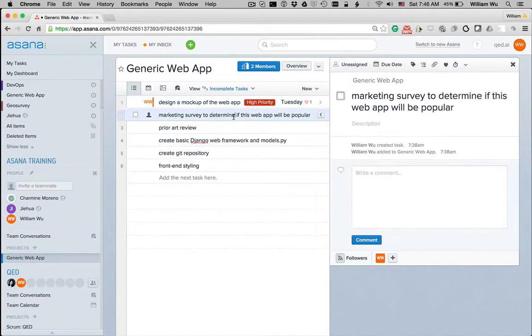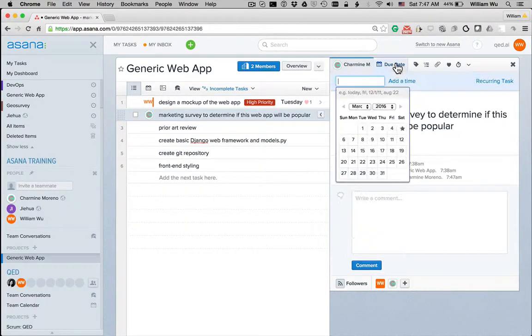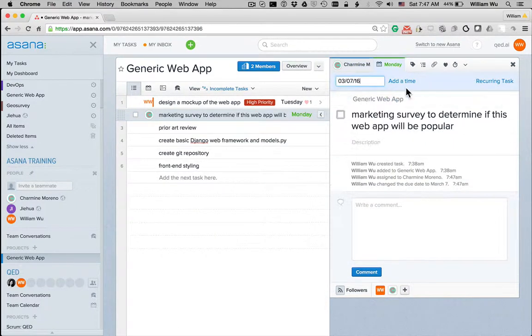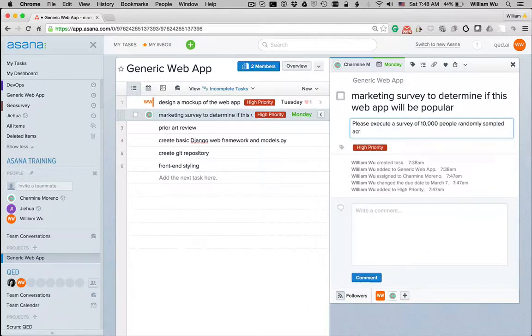So we can continue, and I can assign, say, this task to someone else, and then I will set a due date. Let's say it's earlier, the 7th, high priority. And you can also provide more description about this task here. So you could say, please execute a survey of 10,000 people, randomly sampled across the United States.